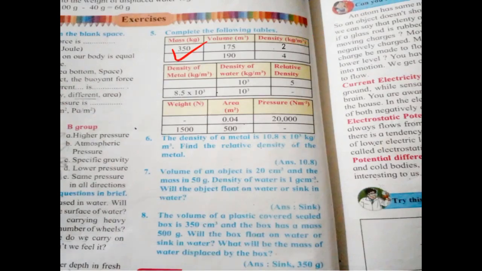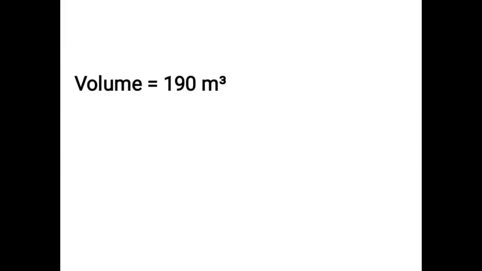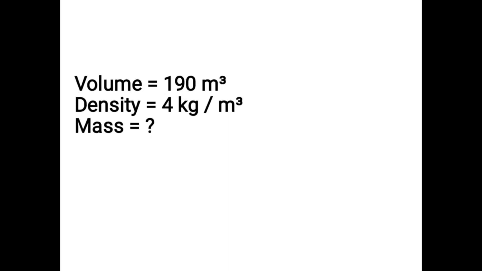Next, mass you have to find. Volume is 190 cubic meter. Density is 4 kilogram per cubic meter. In the question, what is given, you have to write it again. Volume is equal to 190 cubic meter. Density is equal to 4 kilogram per cubic meter. Mass you have to find.